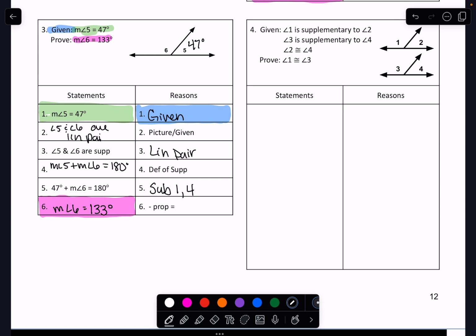And then after we did that, you would subtract 47 on both sides using the subtraction property of equality and get 133 degrees. All right, then we do have full proofs. It will be a while before y'all do a whole proof all on your own. We were going to baby step y'all through this, but it will happen on your test. So we have to cover it.